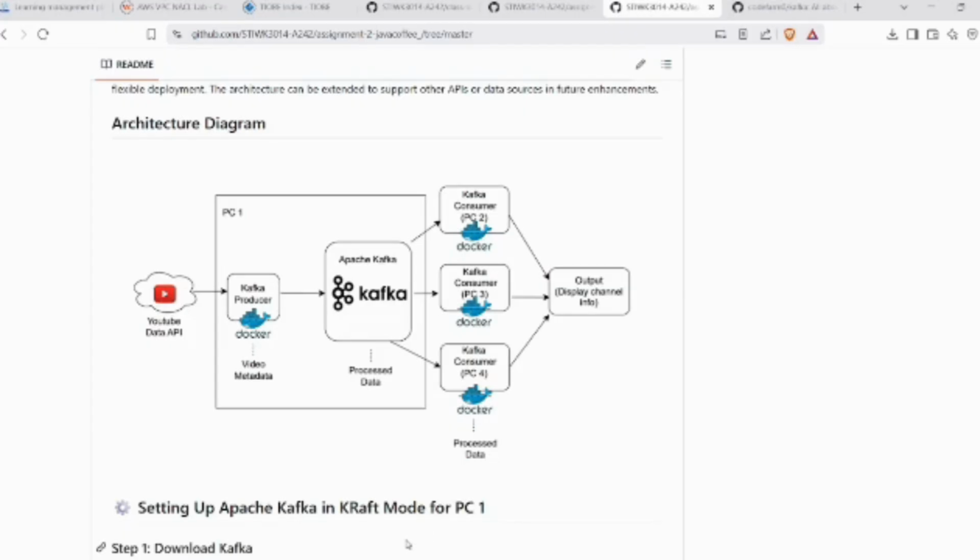In summary, this architecture supports real-time distributed metadata processing using Docker containers and Kafka's powerful pub-sub model, all coordinated across multiple PCs.